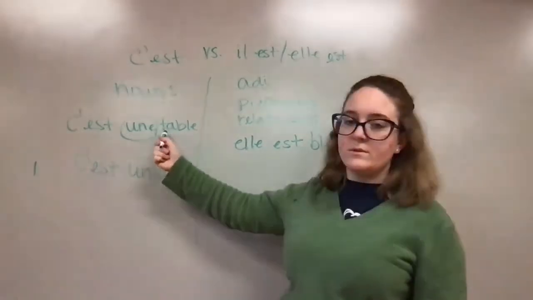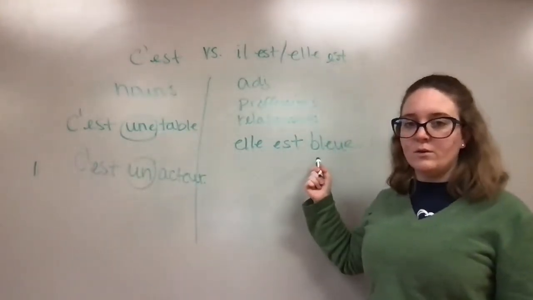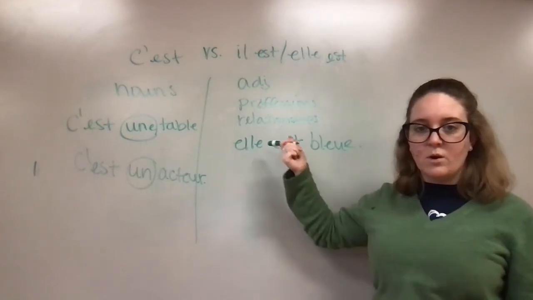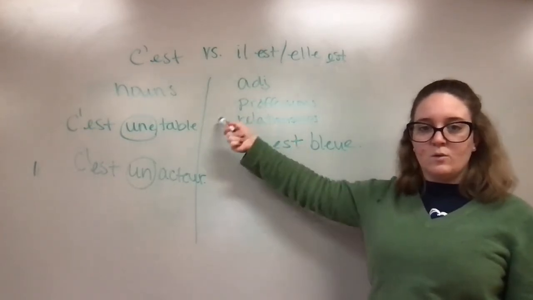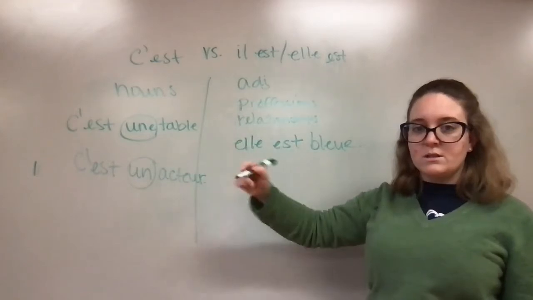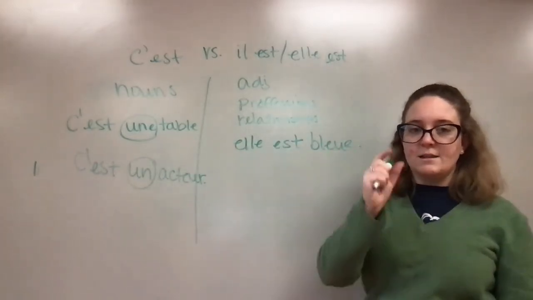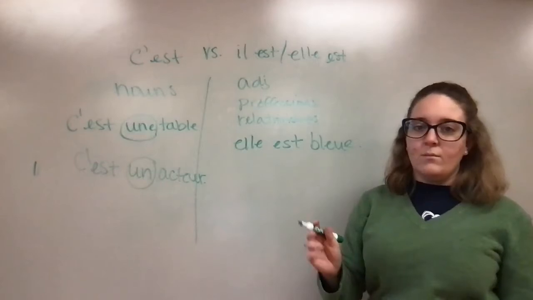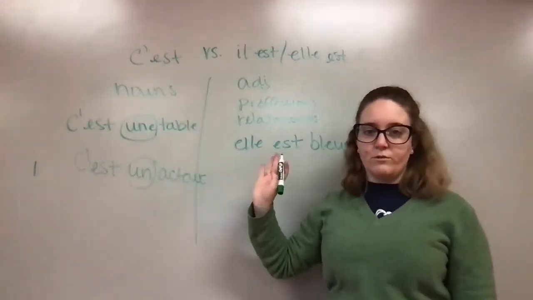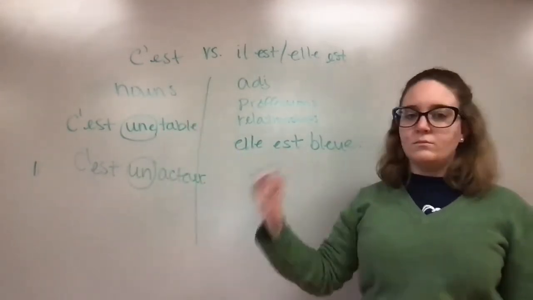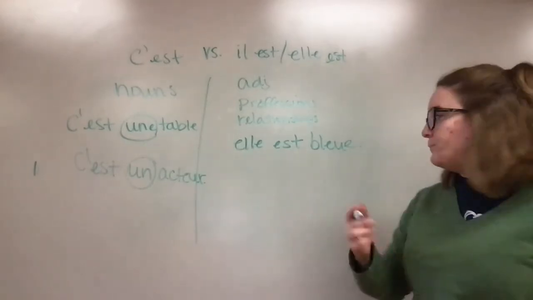So, c'est une table, elle est bleue. Since we're talking about an adjective, a descriptive word, we've got to change to elle, even though we're still talking about the same table. And both of these are translated as it is in English. But we have to choose between these different forms in French because it's the way that they do things grammatically.